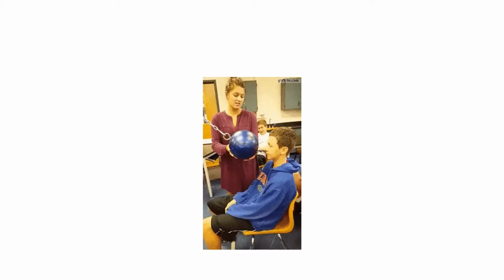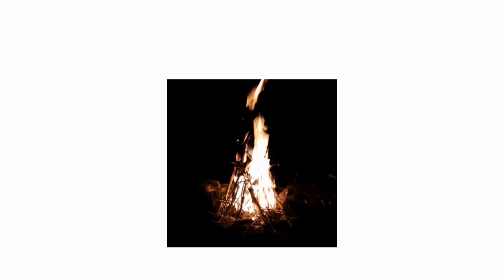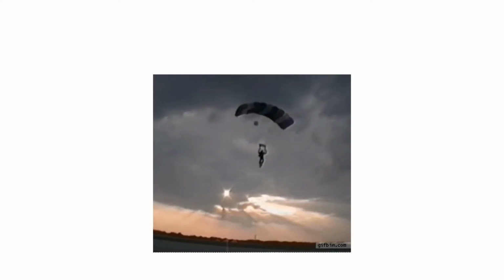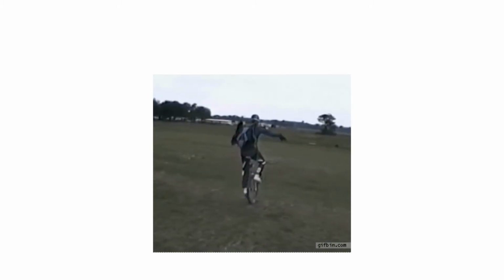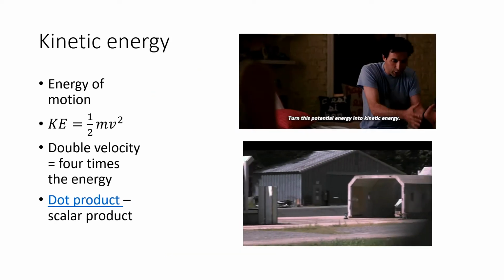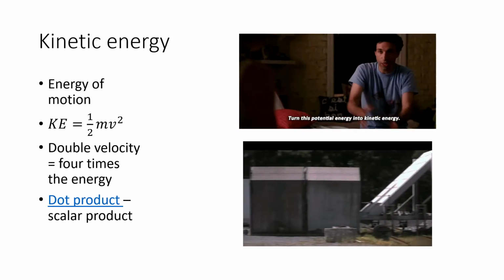bolted to the ceiling. This boy is going to go through the same demo, and notice it never makes it back up to his head. But of course, it did keep going. Here we have a fire, which is chemical energy turning into thermal energy. Those chemical bonds break. And here we have a man falling to the ground with a parachute. That parachute is doing negative work on him. In other words, it's slowing him down, providing an upward force as he moves downward. That's negative work. Let's talk about the three main types of mechanical energies.